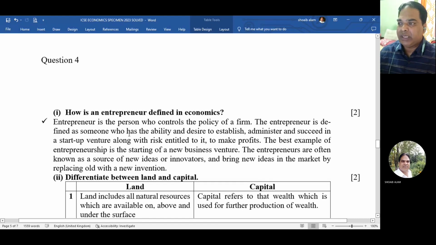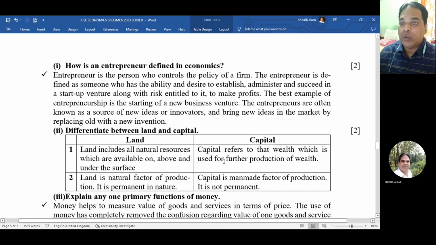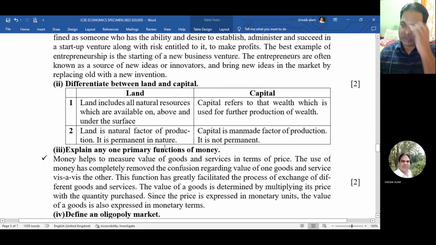The entrepreneur is defined as someone who has the ability and desire to establish, administer, and succeed in a startup venture along with risk entitled to it to make profits. The best example of entrepreneurship is starting of a new business venture. The entrepreneurs are often known as source of new ideas or innovators and bring new ideas in the market by replacing old with the new inventions.